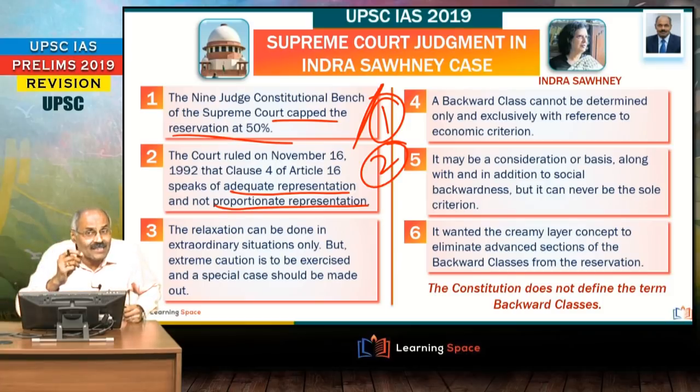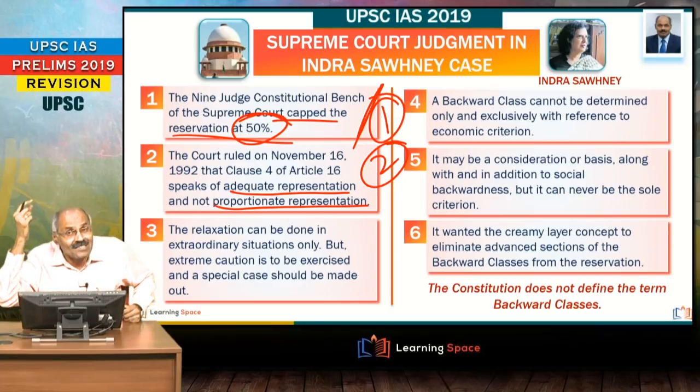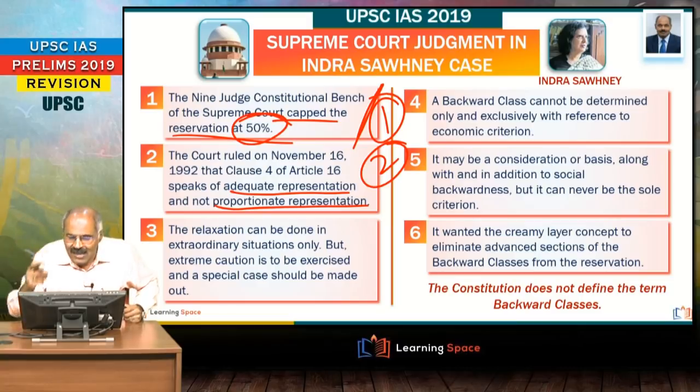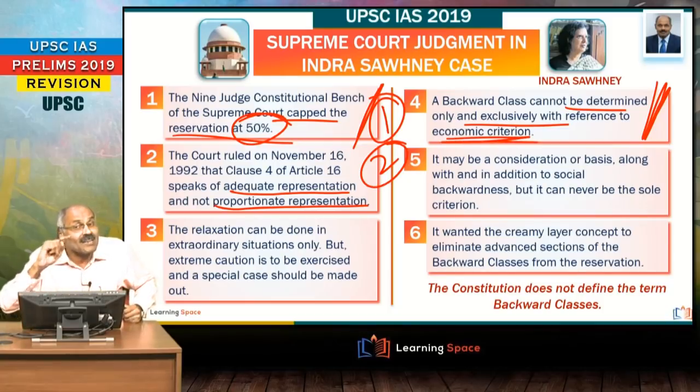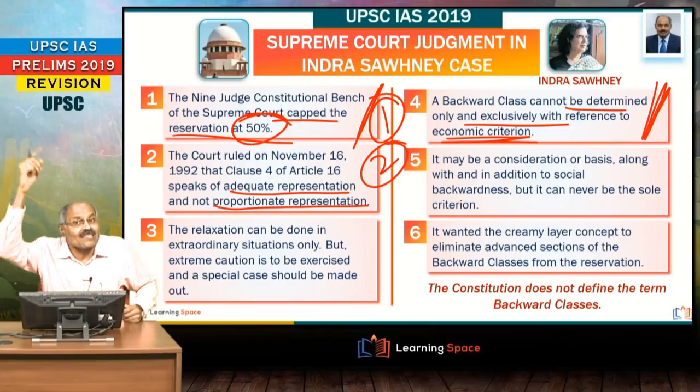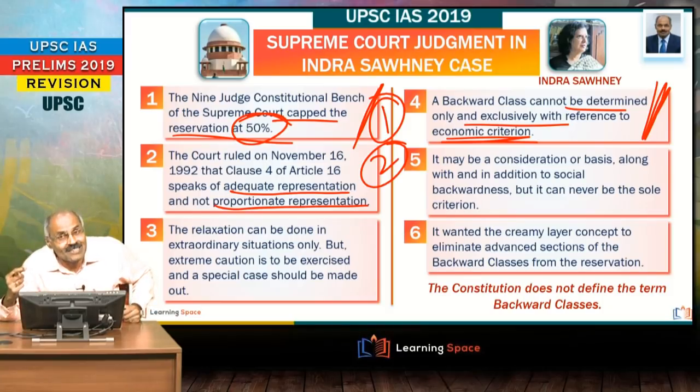Third important aspect is if at all you want to cross 50%, that is to be under extraordinary situations. Very important. Next important aspect is backward class cannot be determined only and exclusively with reference to economic criterion. So therefore, economic criterion alone cannot become the basis for the reservations. These are important aspects of Indira Sahni judgment, right?